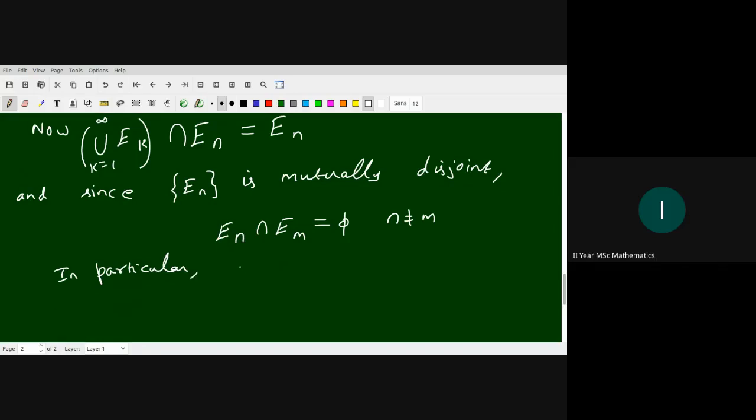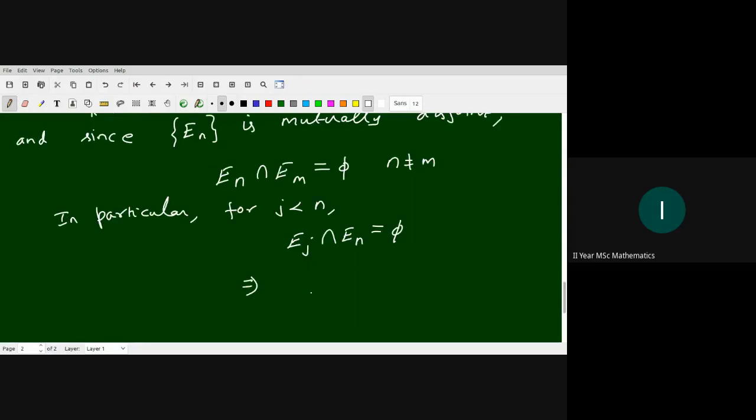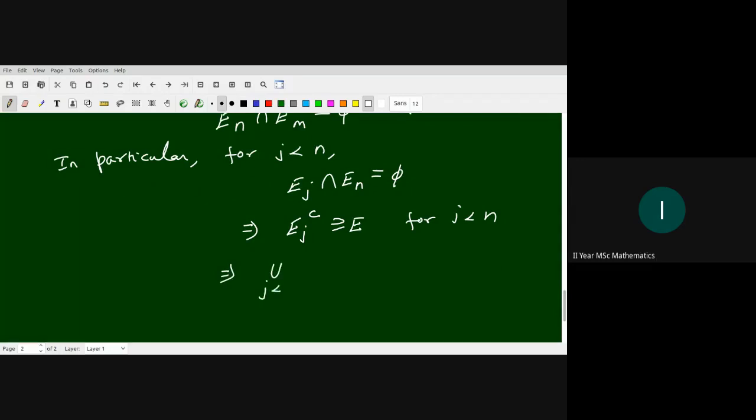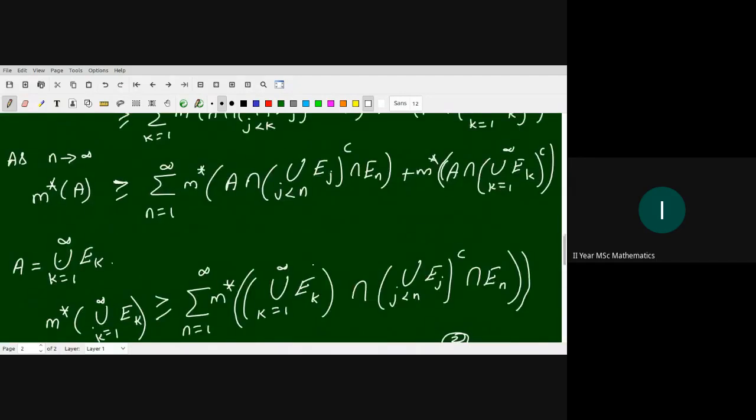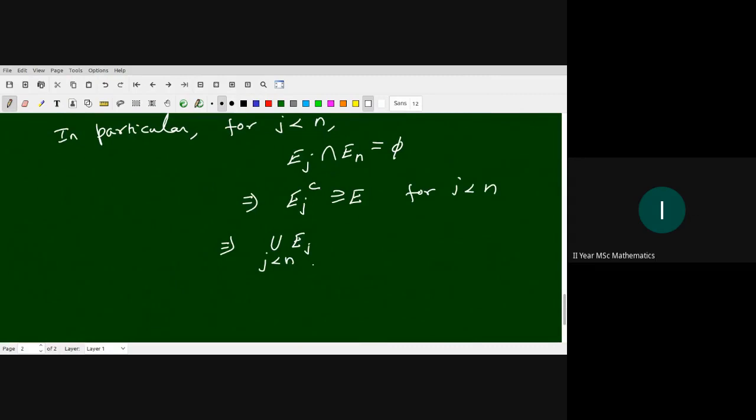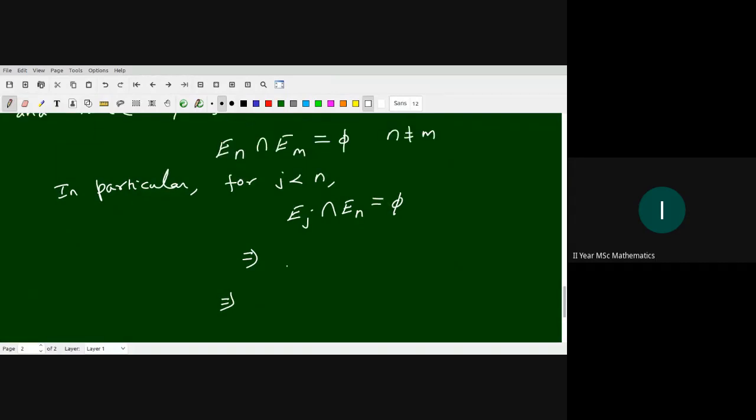In particular, for j less than n, E_j intersection E_n is empty, only for j smaller than n, which implies E_j complement contains E_n for j less than n.